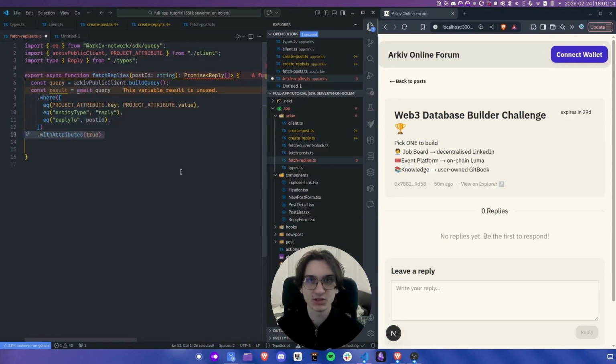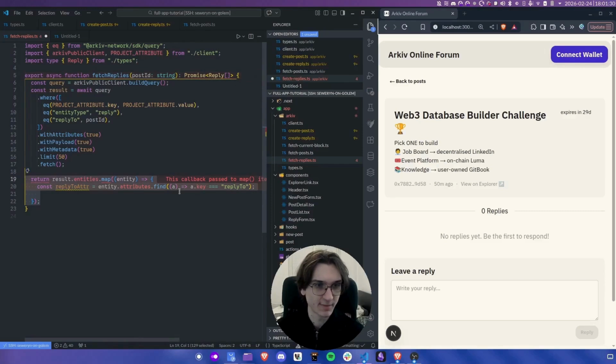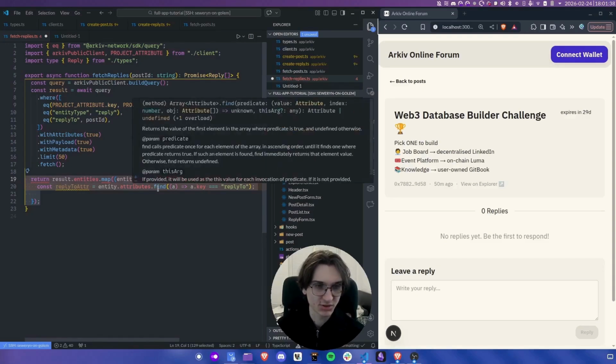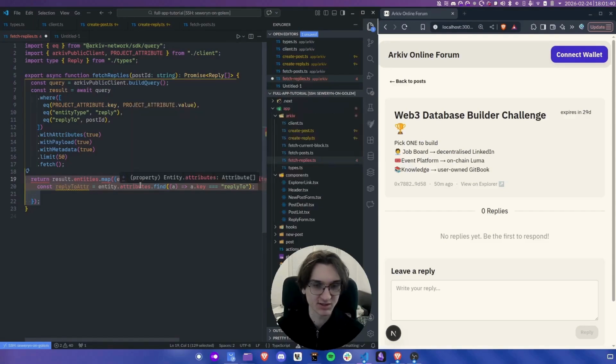Now here we also want the attributes because we want to find this ID. We want the payload to get the content, and we also want metadata to know when will this reply be deleted. Let's also set the limit in case there's a lot of replies and fetch the results. Now here, before we return it, let's find the post ID inside the attributes. So here you can just use a find function that's built into JavaScript because attributes is an array.